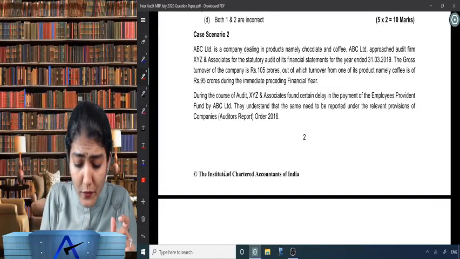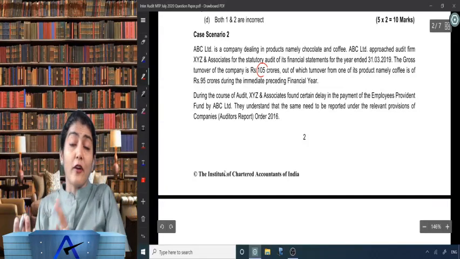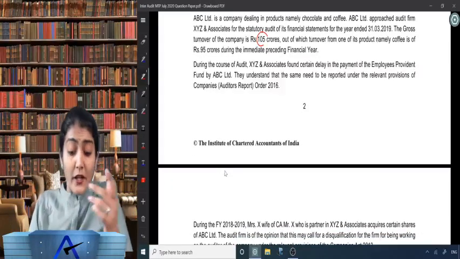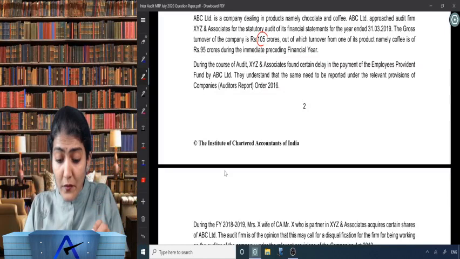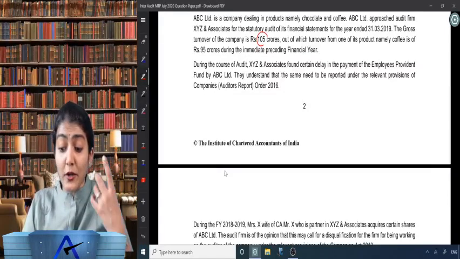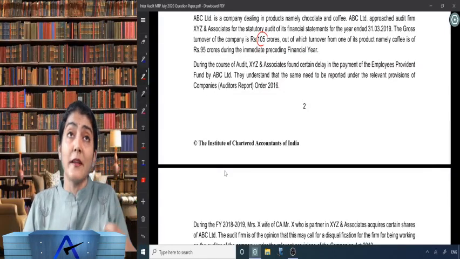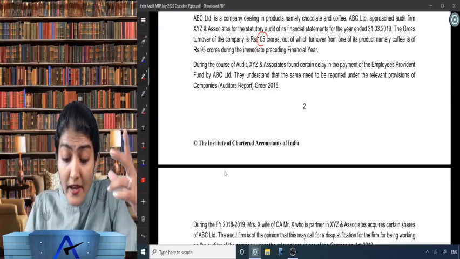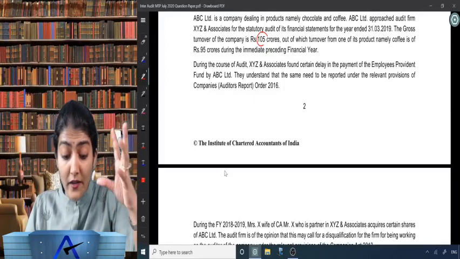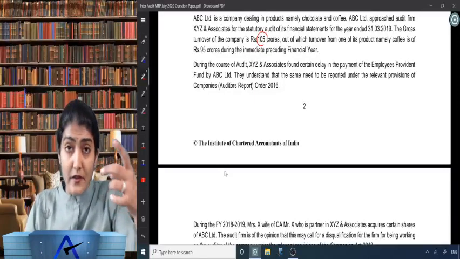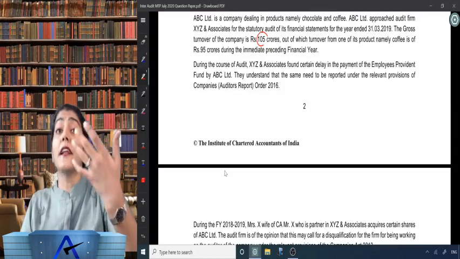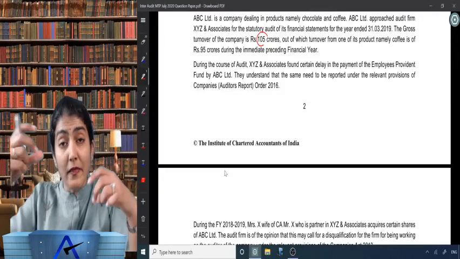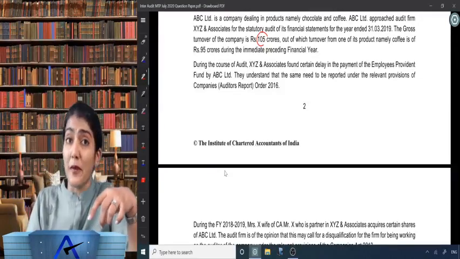Right, so because gross turnover is 105 crore, out of that coffee is 95 crore, right, during the immediately preceding financial year. During the course of audit, XYZ and Associates found certain delay in the payment of the Employee Provident Fund of ABC by ABC Limited. Right, so statutory dues, there is a delay in the payment. They understand that the same needs to be reported under the relevant provisions of CARO. And thus undisputed statutory dues, the regularity of payment and those which are outstanding for a period of more than 6 months as on the date of balance sheet from the date they became payable.